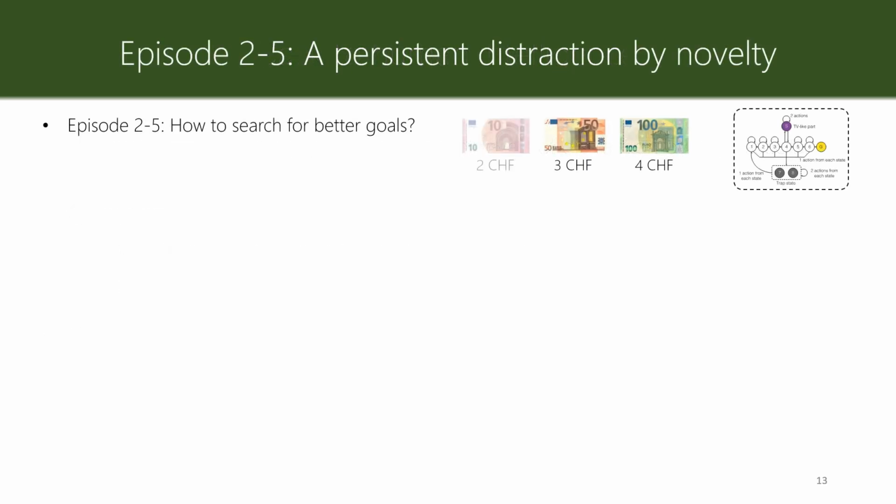So let's consider episodes 2 to 5. At the end of episode 1, the agent has found the 2 Swiss franc goal state here, but it knows that there are better goal states out there. Our question is how the agents search for these better goal states.